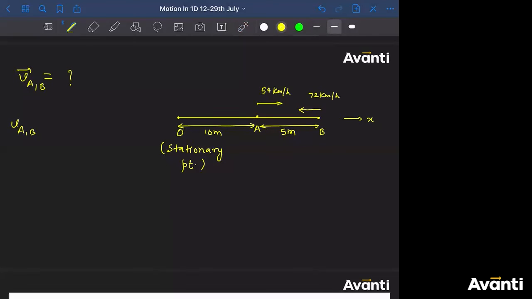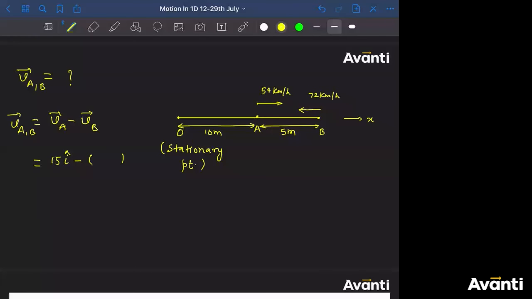Velocity of A with respect to B will be equal to velocity of A minus velocity of B. Tell me what is velocity of A, बच्चा लोग? What is velocity of A? 15 meter per second, correct? What is the direction? Positive I cap. So 15 I cap minus. What is the velocity of B, बच्चा लोग? बताओ जल्दी से. Come on, guys, tell me what is the velocity of B? Magnitude is 20, all right? But what about the direction?